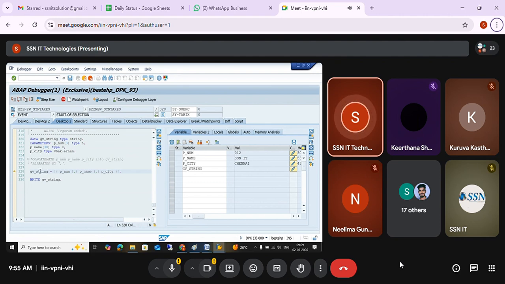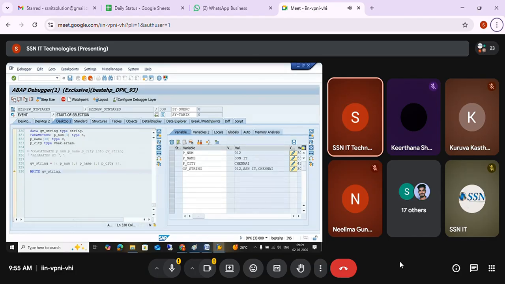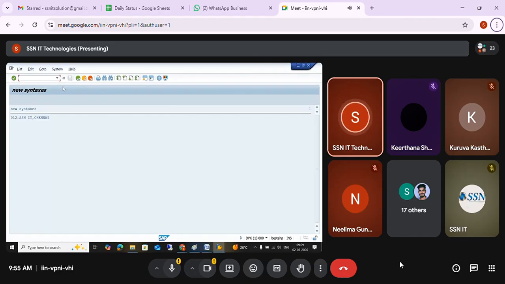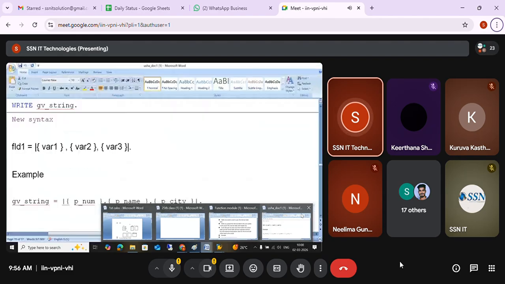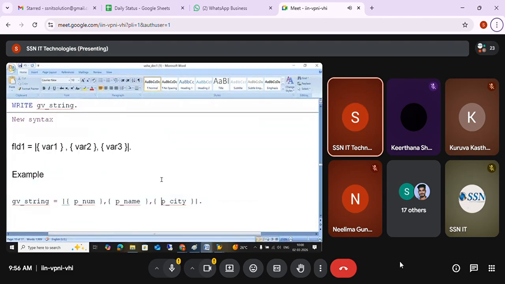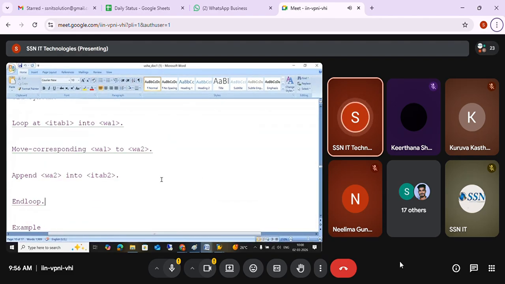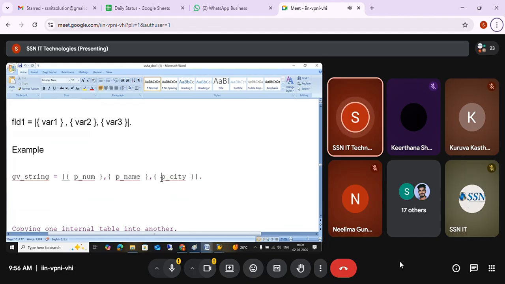Whatever I gave in the selection screen, which is adding with the comma separator. So instead of concatenate keyword, you use the pipe symbols with the flower bracket separate for the concatenation. The values of that variables will be placed under the flower brackets. Clear? So that is about the concatenate.